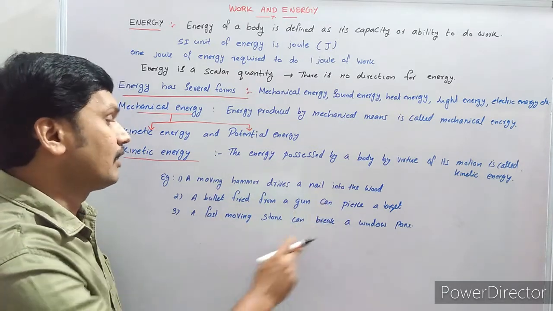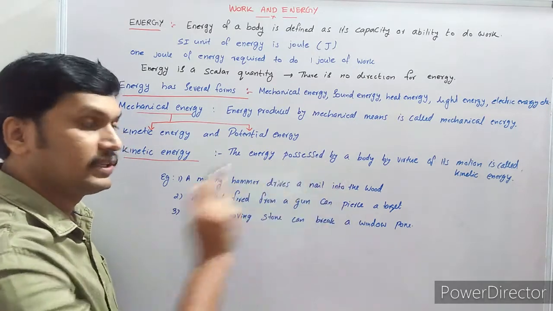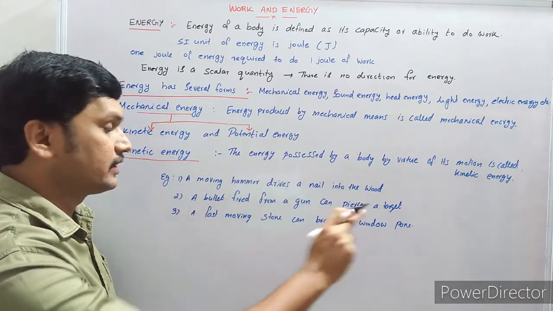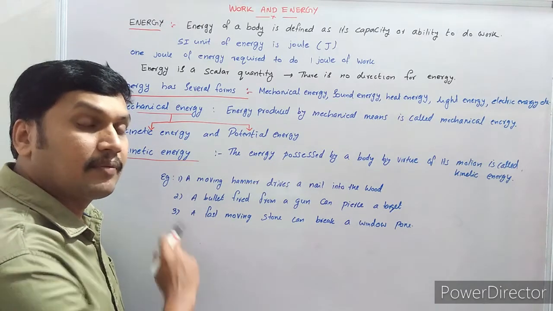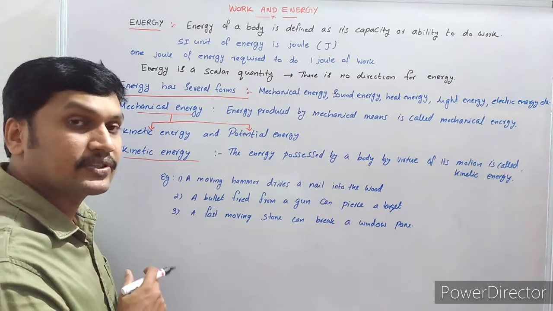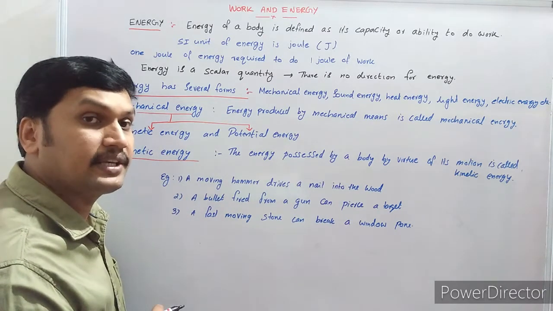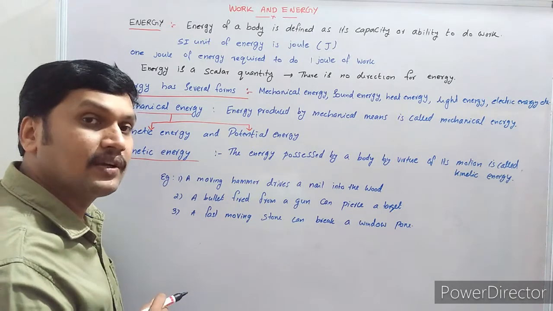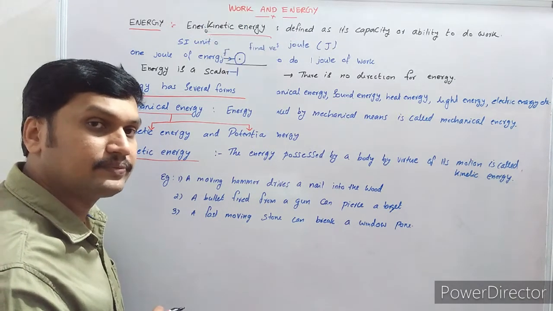Comparing all the situations, we can say all are in motion. The hammer, the bullet and the stone are in motion. So they possess some energy, and that type of energy is known as kinetic energy. The energy due to the motion of an object is known as kinetic energy.